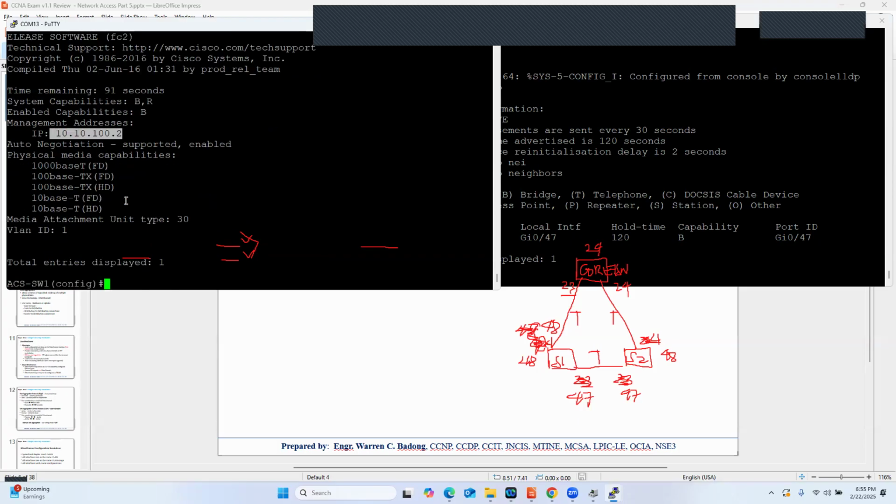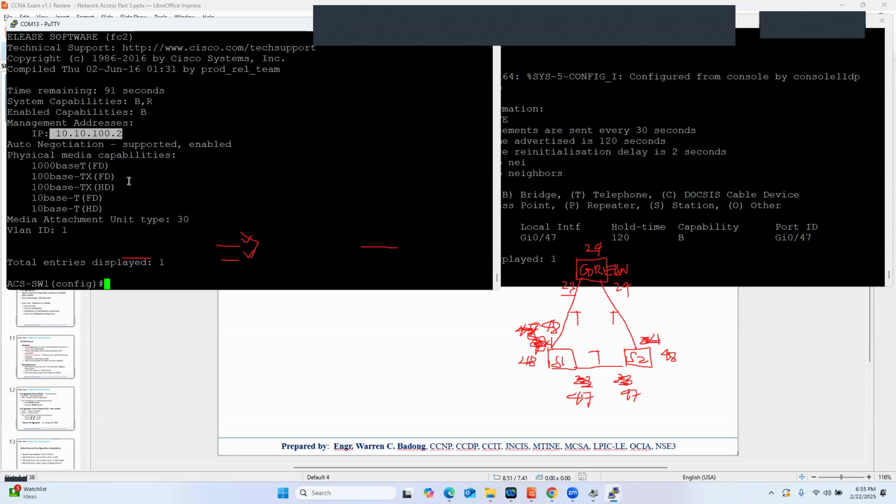Okay, so very similar information as what we get using CDP. Again, the difference is that CDP is Cisco proprietary, so this only works with Cisco switches. If you wish to discover other vendor devices that support LLDP, then you need to have LLDP enabled in your Cisco switch.